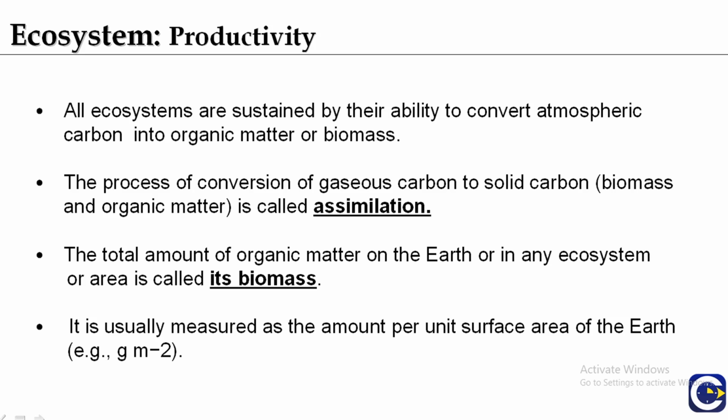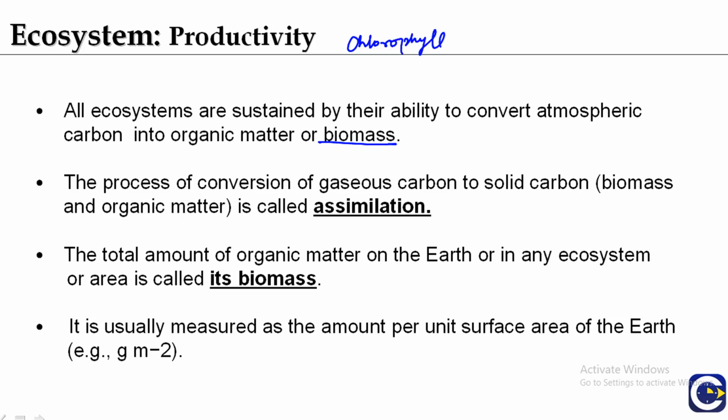All ecosystems sustain by their ability to convert atmospheric carbon into organic matter or biomass. So the primary biological agent that enables carbon assimilation is chlorophyll.